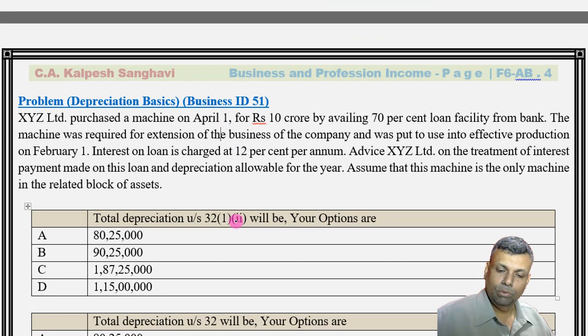Question ID number 51. Let me read the question. XYZ Limited purchased a machine on April 1 for 10 crores by availing a 70% loan facility from the bank. The machine was acquired for extension of the business of the company and was put to use into effective production on February 1. The interest on the loan is charged at the rate of 12% per annum. Advise XYZ Limited on the treatment of the interest payment made on this particular loan and the depreciation allowable for that particular year. Assume that this machine is the only machine in the block of assets.